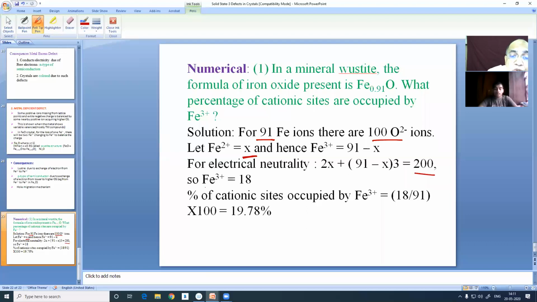By solving this, we found that the number of ferric ions is only 18. Total iron ions, both in the form of ferrous and ferric, was 91. So out of 91, 18 are ferric. So what is the percentage of ferric ion in the sites? It is 19.78%. Got it? Understood?